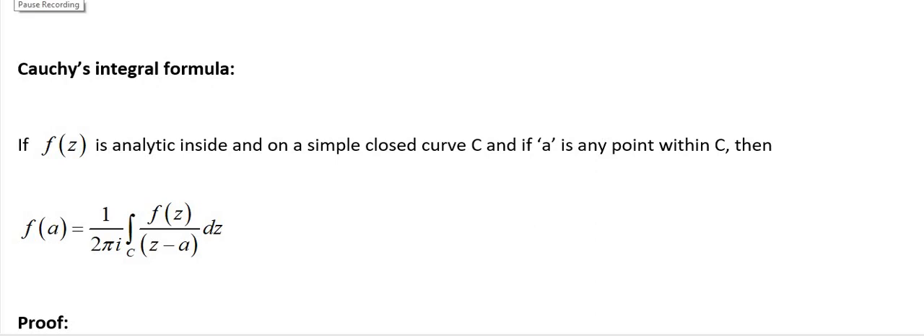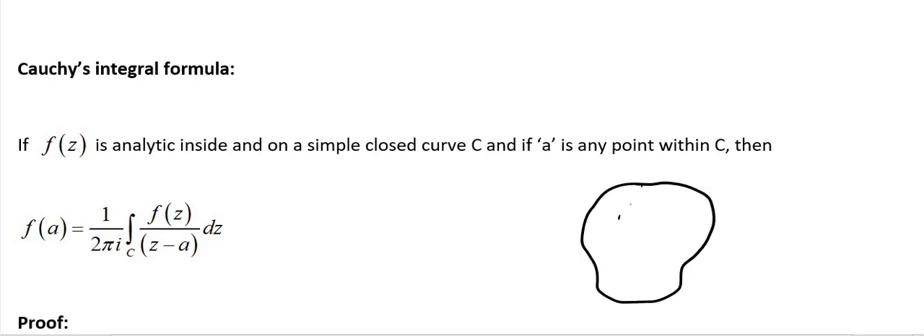So observe, f(z) is analytic inside and on a simple closed curve C. If a is any point within C, then f(a), the value of f at a, is equal to 1/(2πi) times the integral over C of f(z)/(z − a) dz.